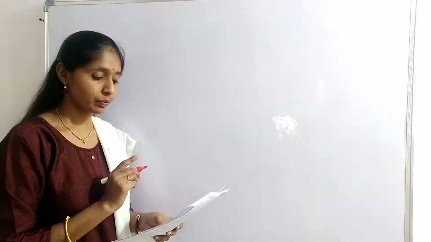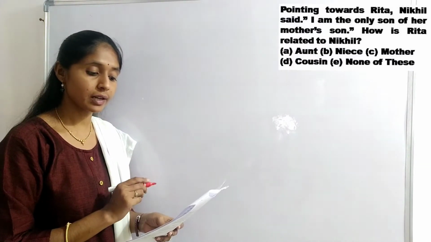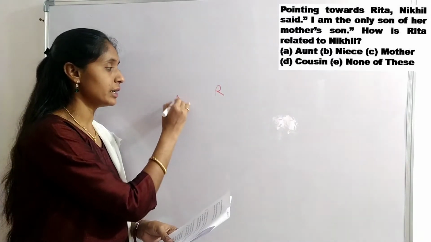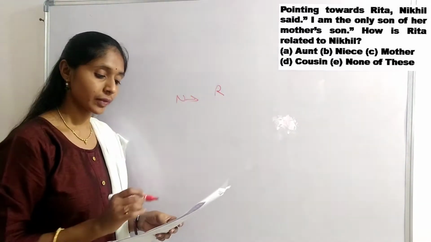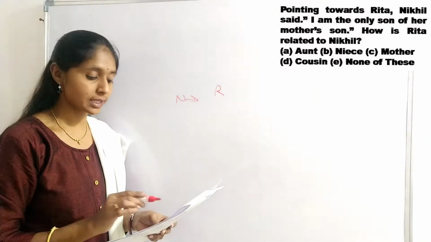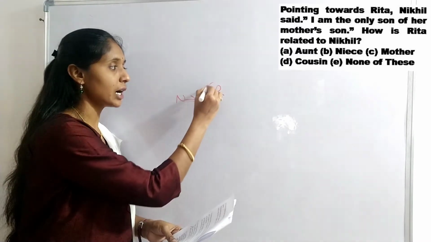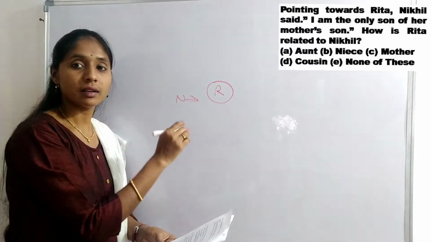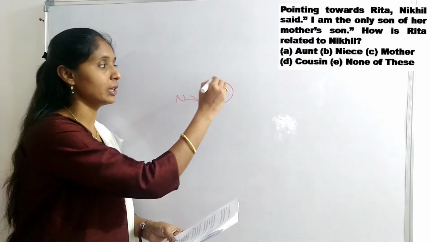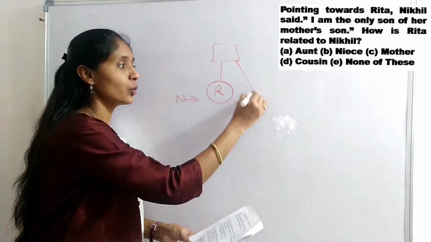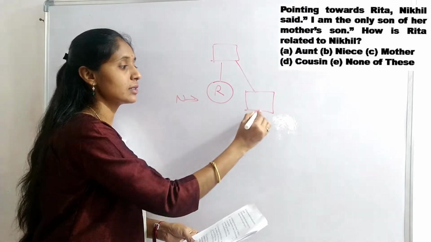Next question. Pointing towards Rita, Nikhil said, I am the only son of her mother's son. Okay, her means Rita is assumed as female. Her mother's only son's son.